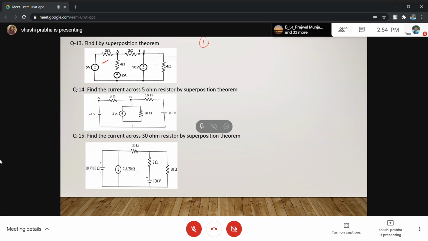First, solve it by Kirchhoff's voltage law. Second, solve it by Kirchhoff's current law. And third, solve it by superposition. You will get the same answer. Same numerical, do it by KVL, do it by KCL, and do it by superposition.